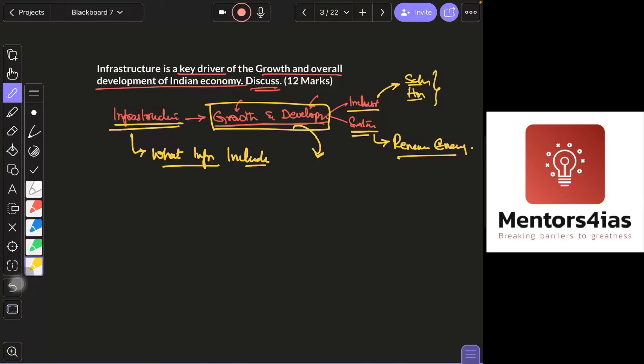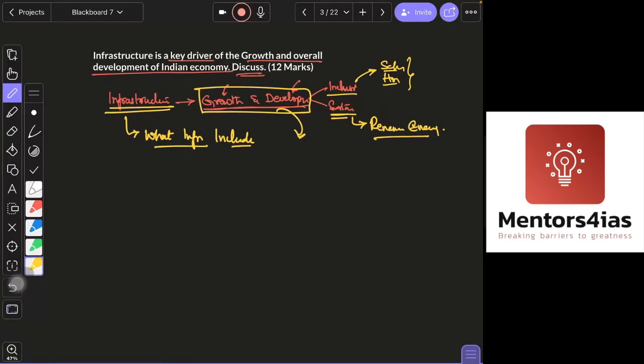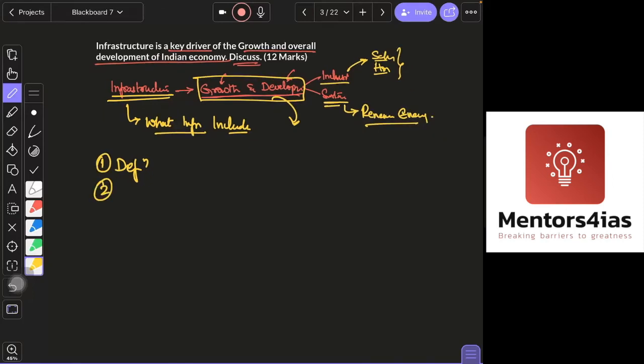Social infrastructure also needs to be mentioned somewhere in your answer. So you can start your answer with the definition. Now, how does infrastructure lead to growth? This can probably be divided into two parts.